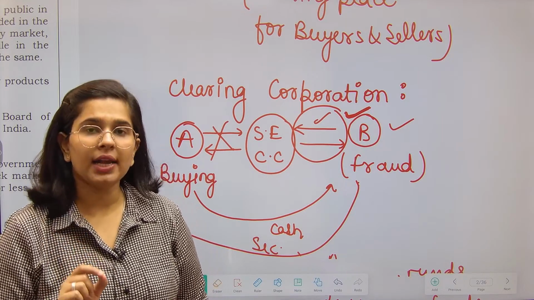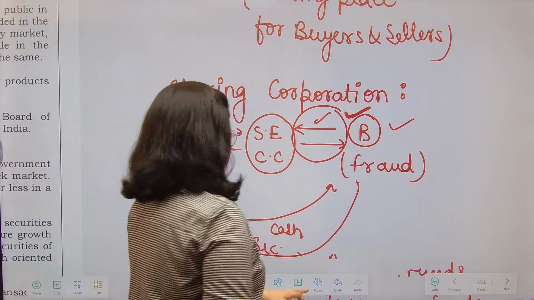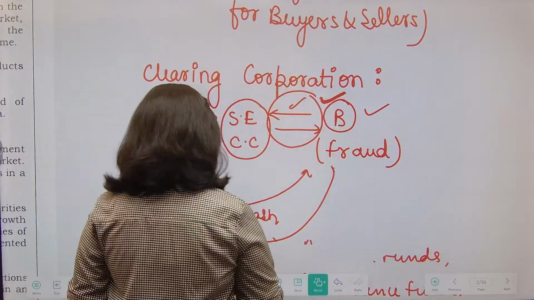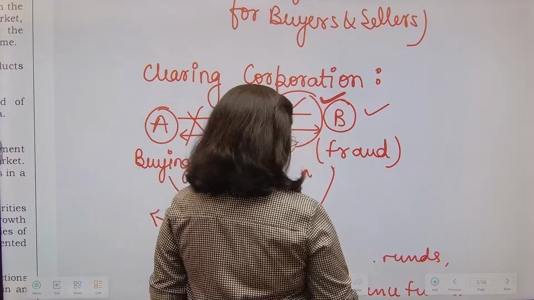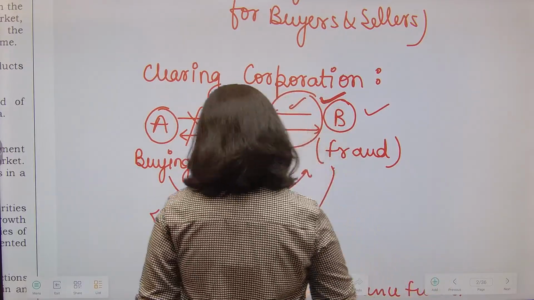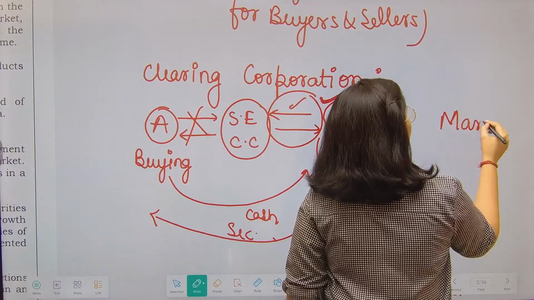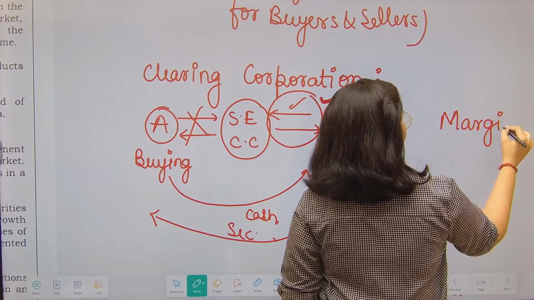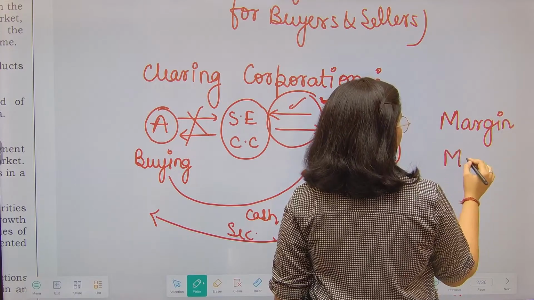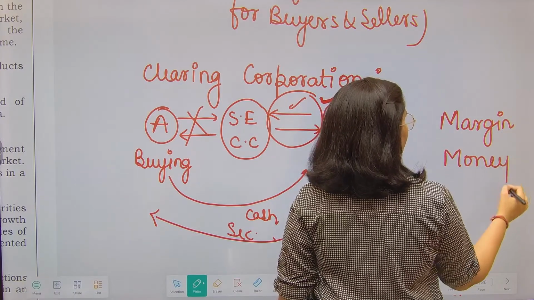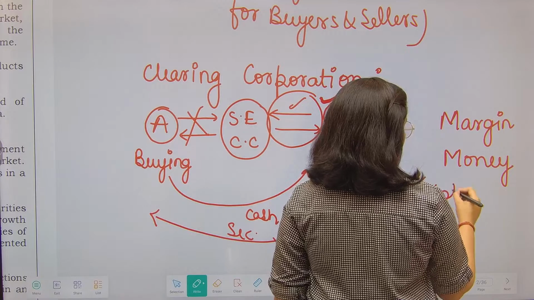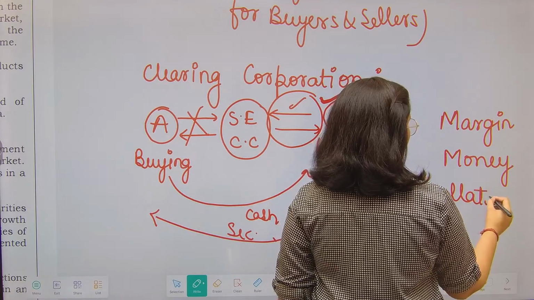So there is something called margin money. क्या बोलते हैं उसको? Margin money. There is something called margin money. In other words, or in normal words, you can also call it a collateral. What can we call it? Collateral.